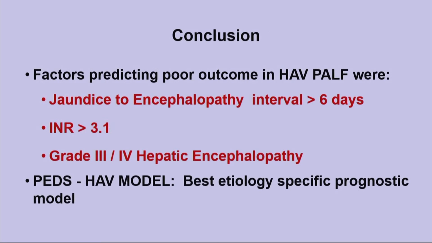So I would end by concluding that the factors predicting poor outcome in hepatitis A-related pediatric acute liver failure were presence of a jaundice to encephalopathy interval of more than 6 days, an INR of more than 3.1, and presence of grade 3 or 4 hepatic encephalopathy. Our PEDS HIV model was the best etiology-specific prognostic model. Thank you.